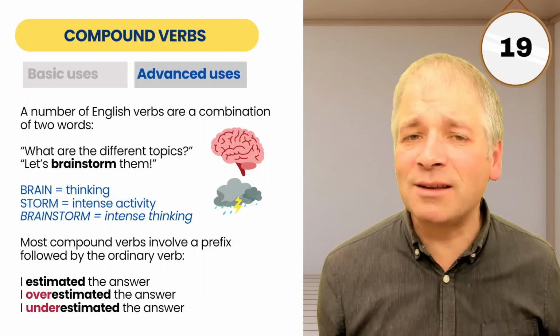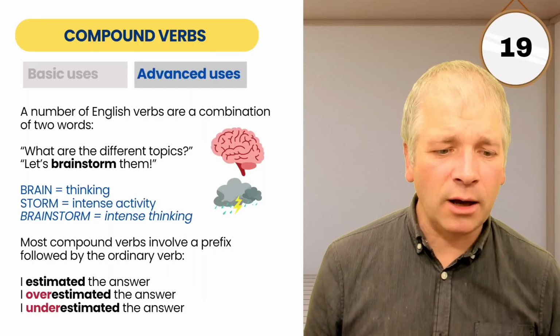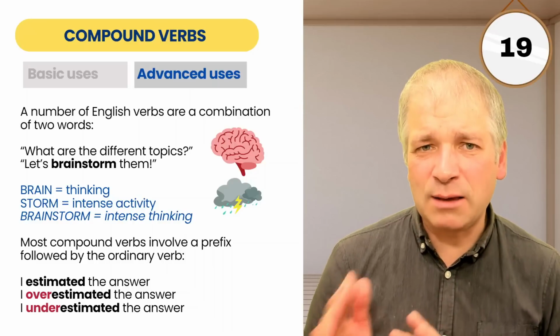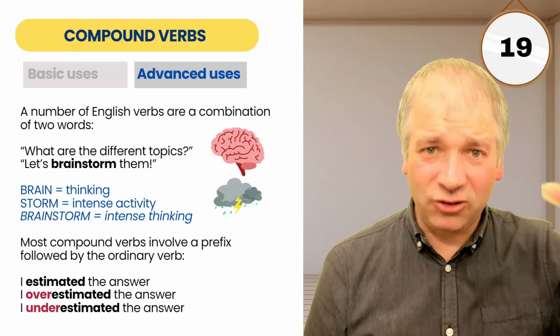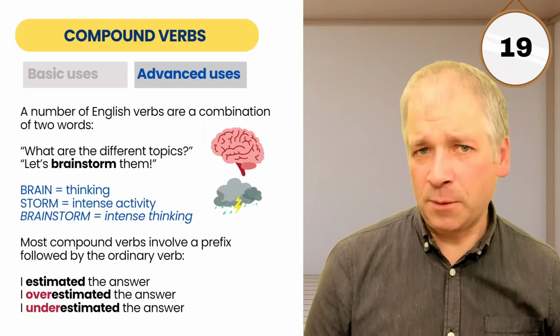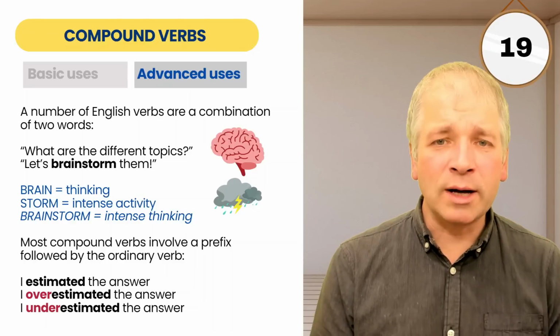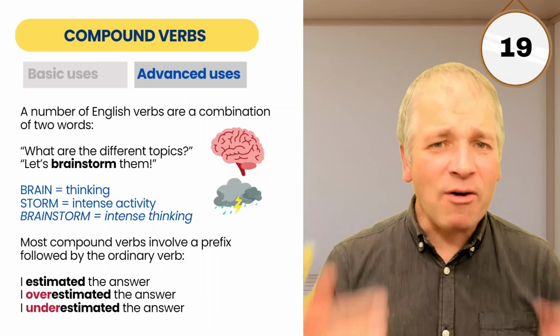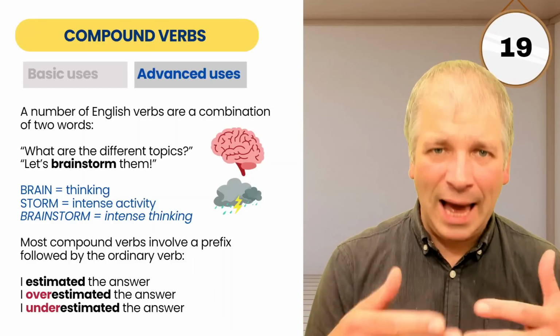I estimated the answer. Well, we can make this compound by adding overestimated, which means estimated too high, or underestimated, which means estimated too low. So various ways to make compound verbs in English. Sometimes we simply take two words and put them together. Very often we'll use a prefix with a verb to make a compound verb.